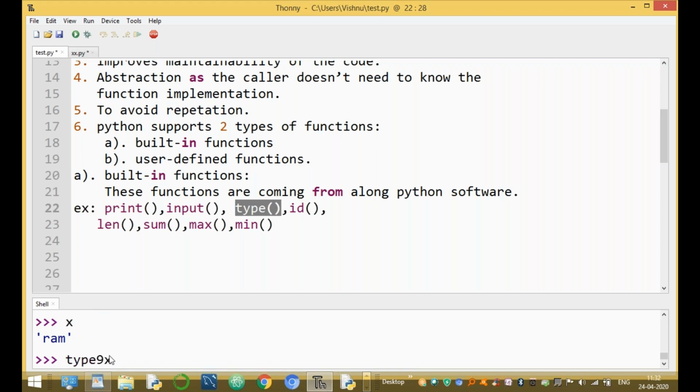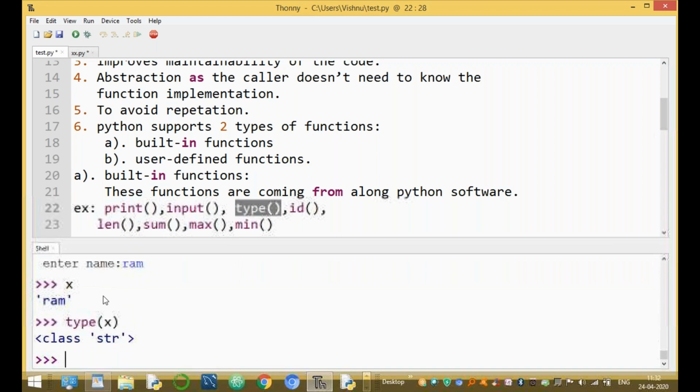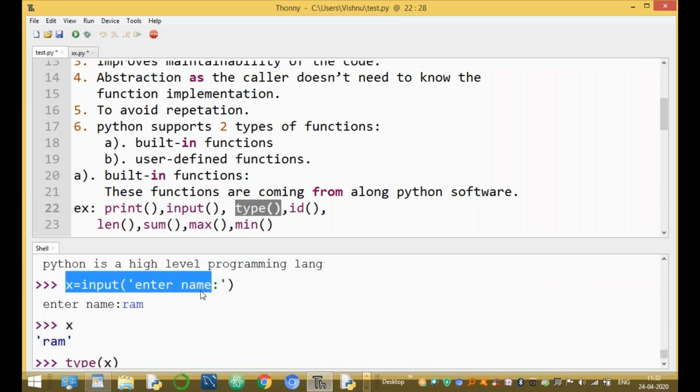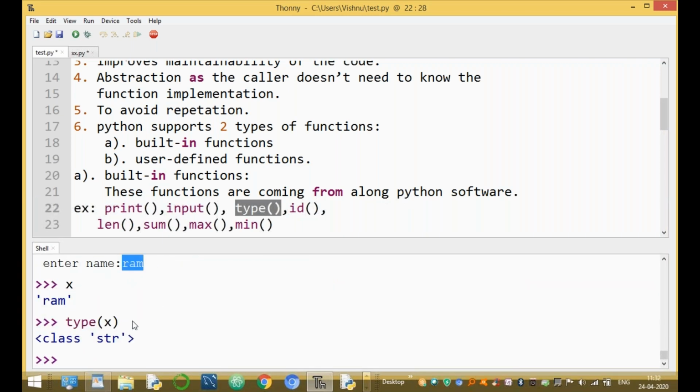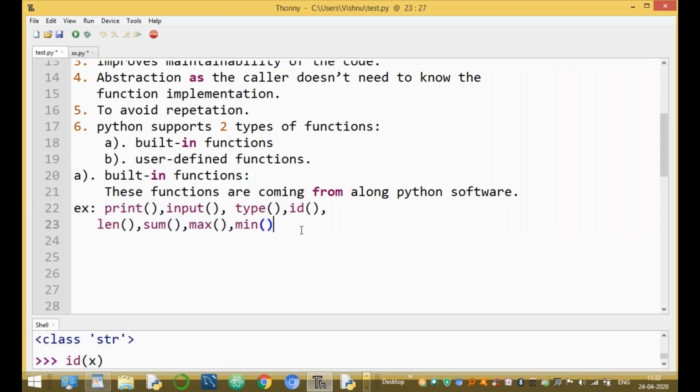For example, the type of x. Type is an inbuilt function. The data type of the x value, read from the keyboard, is a string, because the name is Ram. The type inbuilt function returns the string type. The id function returns the address of x. The len of x gives the number of elements present in x. These are the built-in functions used in different patterns.